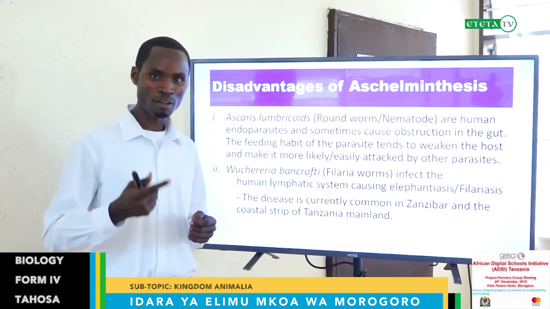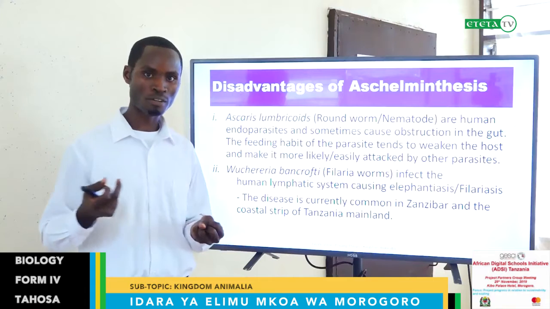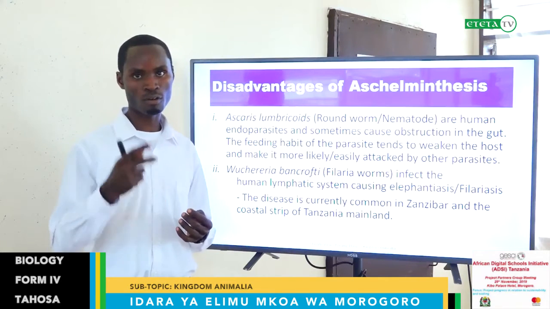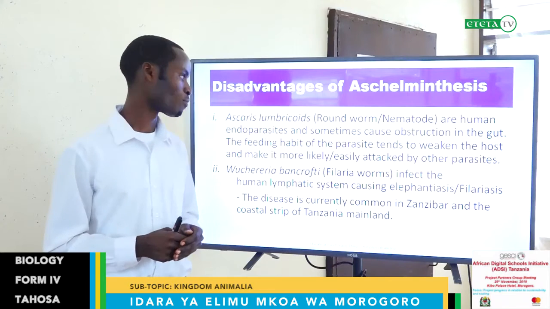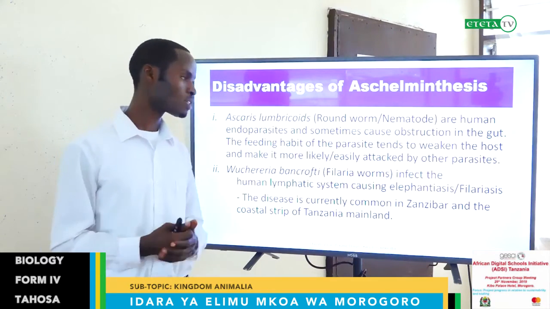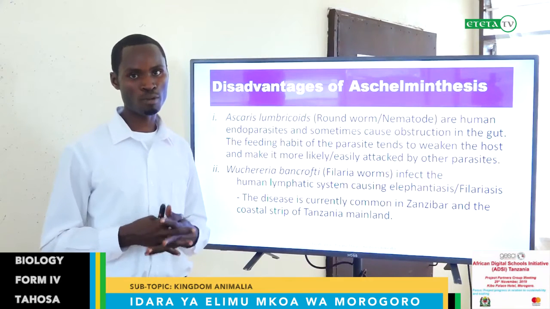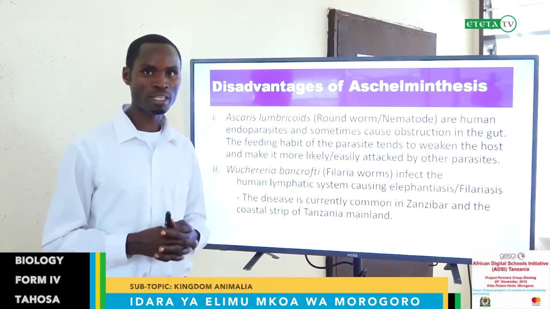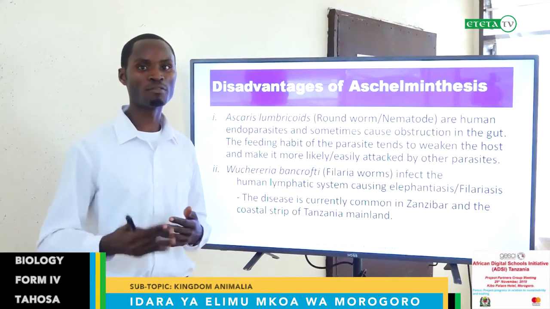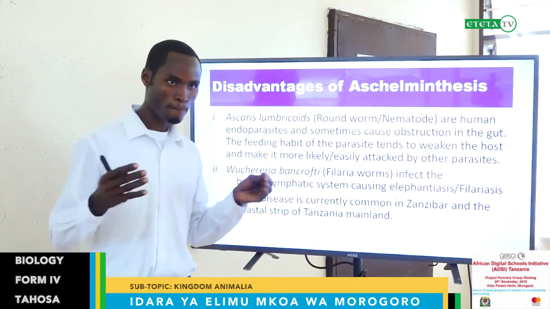So if you have many of them, they absorb all of the food and you remain with nothing, or obtain a little of the large amount of food eaten. And then it can weaken our body because lack of nutrients will affect the functioning of the body, will leave the cells in short supply of the required materials for manufacturing